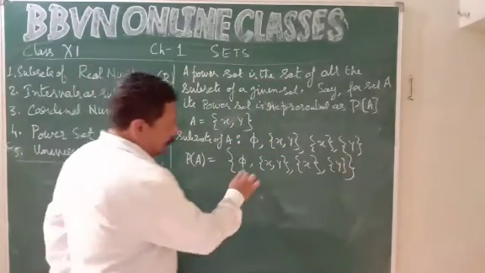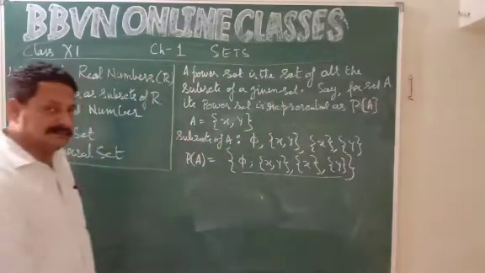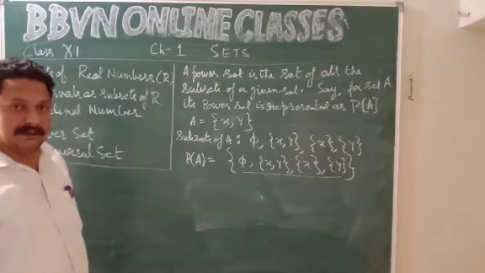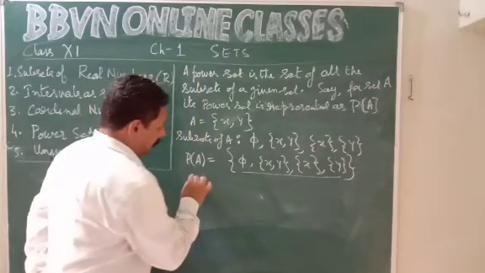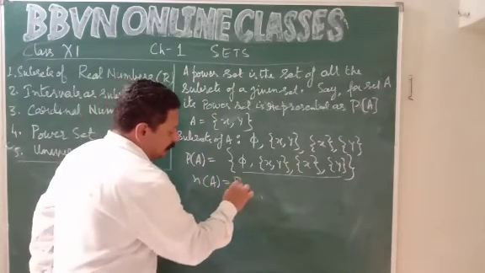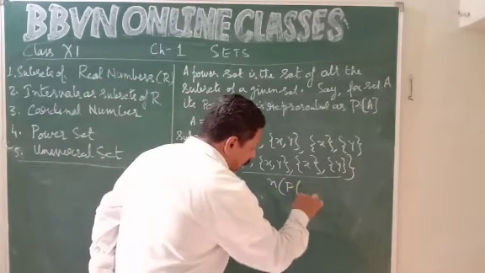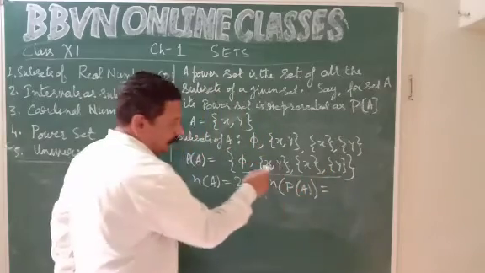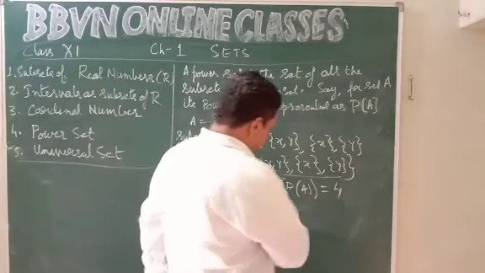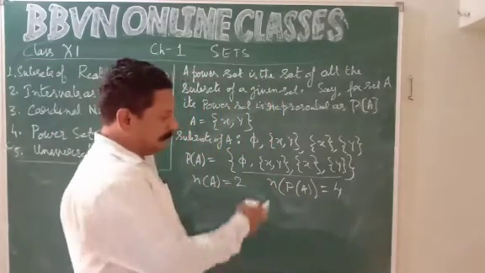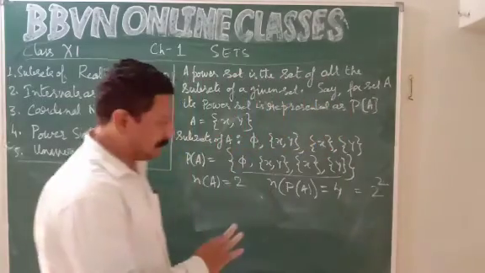Right, children? So these are the subsets of A. The set that contains all these subsets is called the power set. Understood? How many elements are there in A? Number of elements in set A is how much? 2. Okay. Number of elements in the power set of A: 4 elements. So in terms of 2, I have to represent 4, then I can write it as 2 power 2. This was just an example.